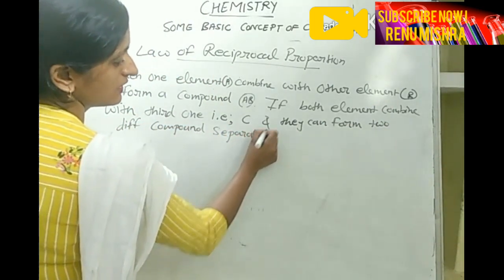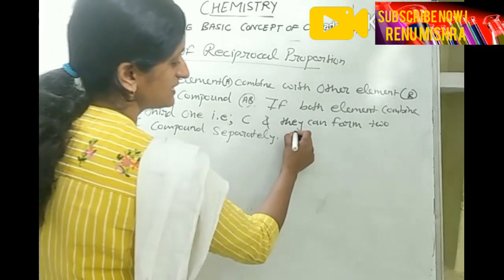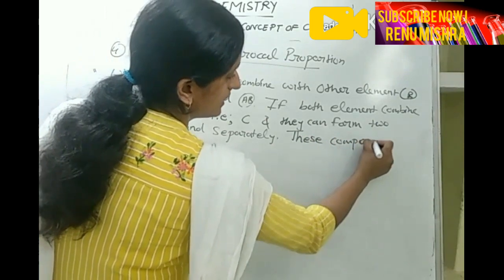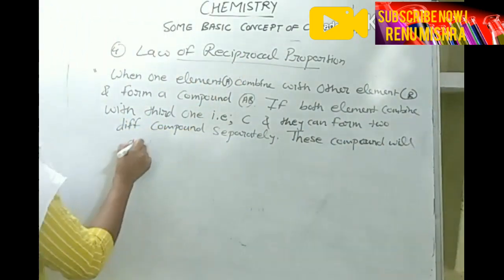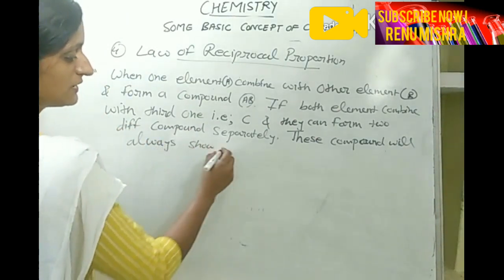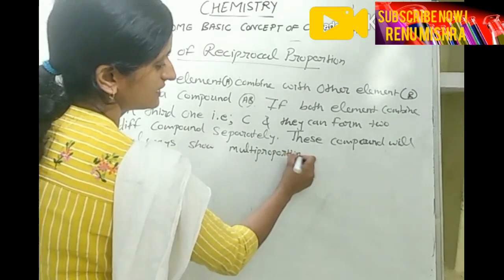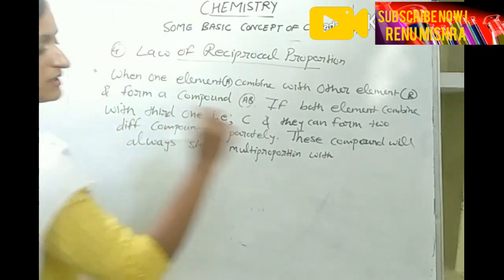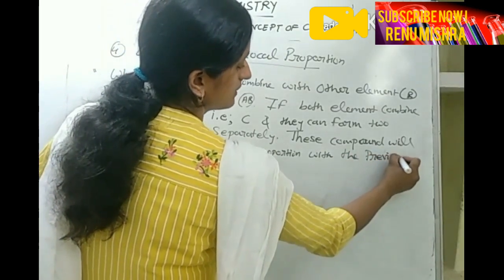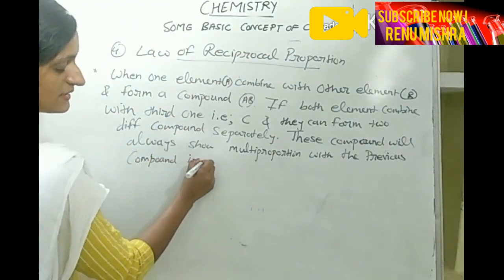Now these compounds will always show multiple proportion with the previous compound, that is AB.